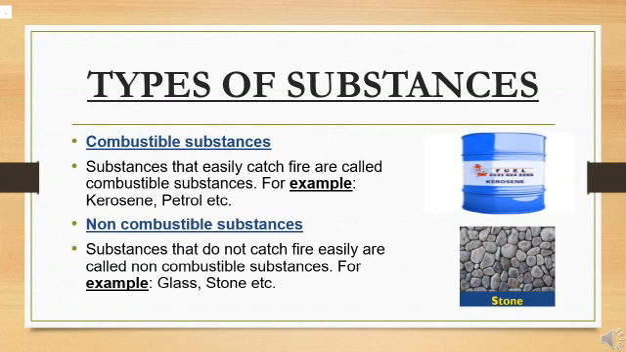Next, the types of substances. There are basically two types of substances, that is combustible substance and non-combustible substance. Combustible substances are those which easily catch fire, for example kerosene and petrol. Non-combustible substances are those that do not catch fire easily, for example glass and stone.